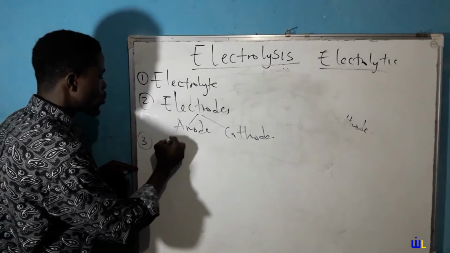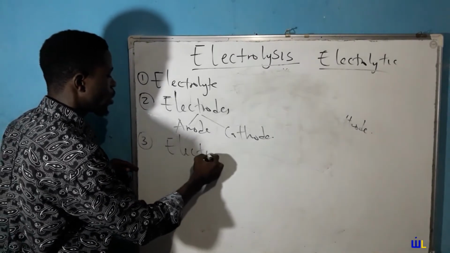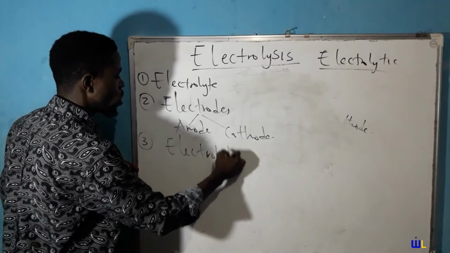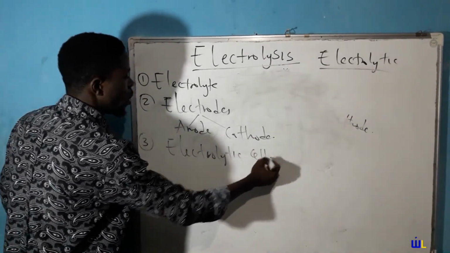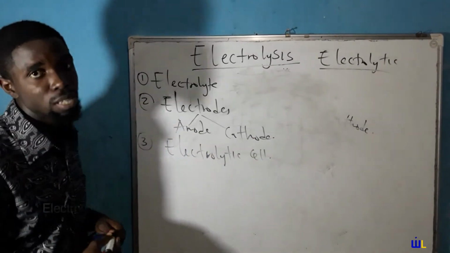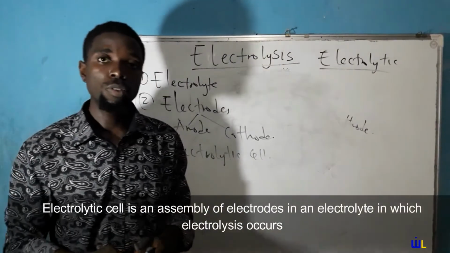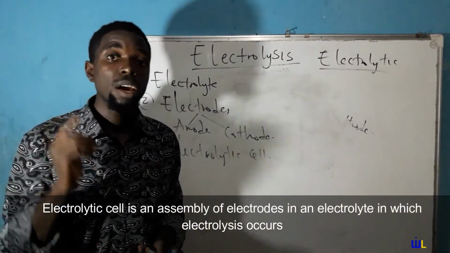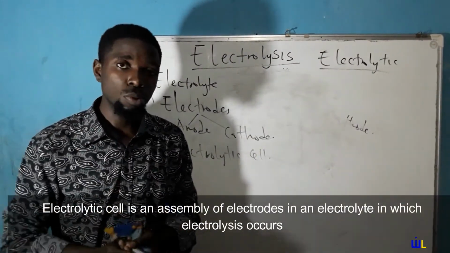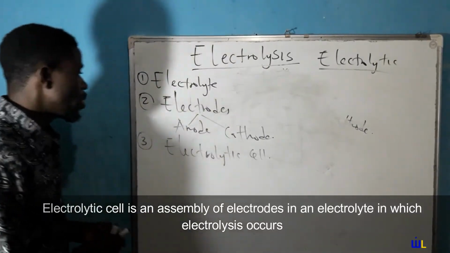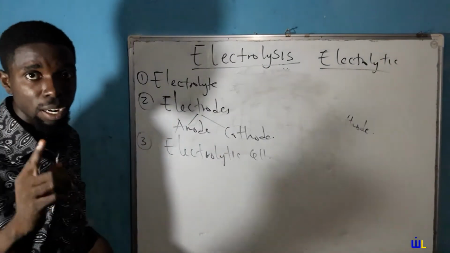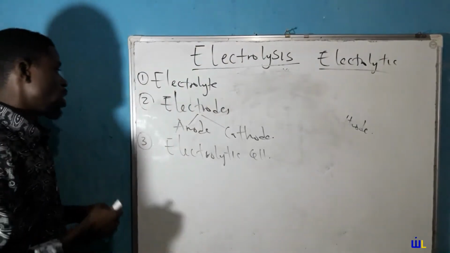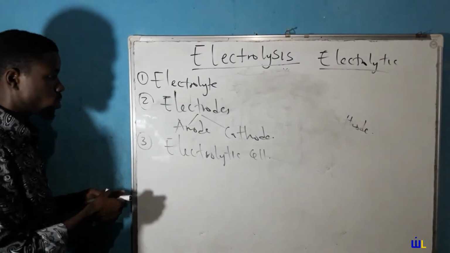Number 3, electrolytic cell. An electrolytic cell is an assembly of electrodes in an electrolyte where electrolysis occurs. Quite simple. So have that in mind as the electrolytic cell.